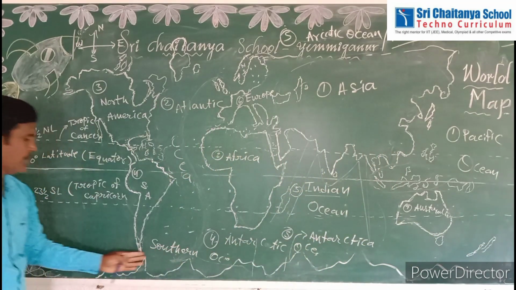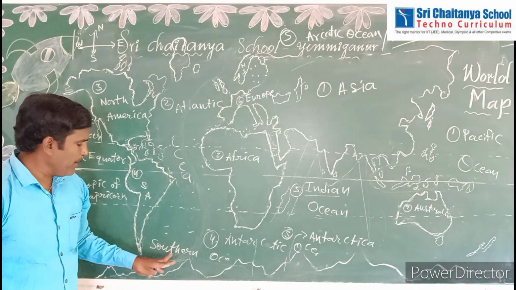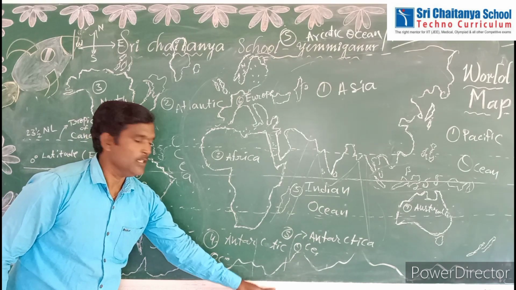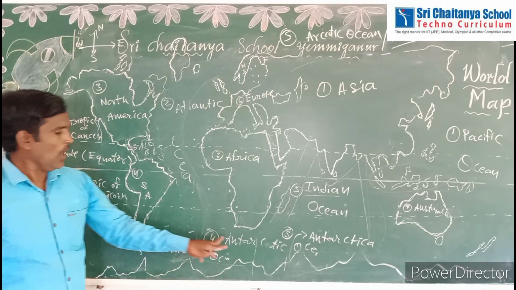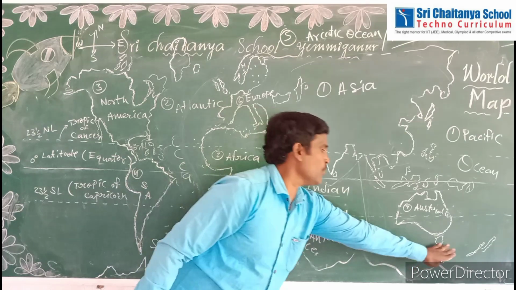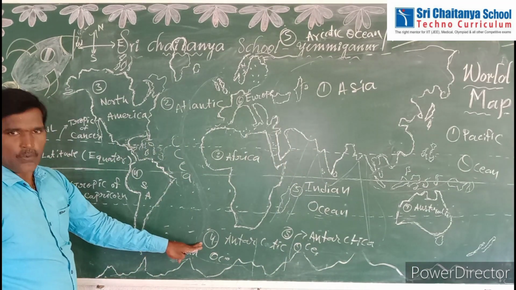It is located from here to here, the total south part. So that's why they are calling it the Southern Ocean, because this ocean is located near the South Pole. Is it or not? So Antarctic Ocean or Southern Ocean is located from here to here. This is the fourth biggest ocean.